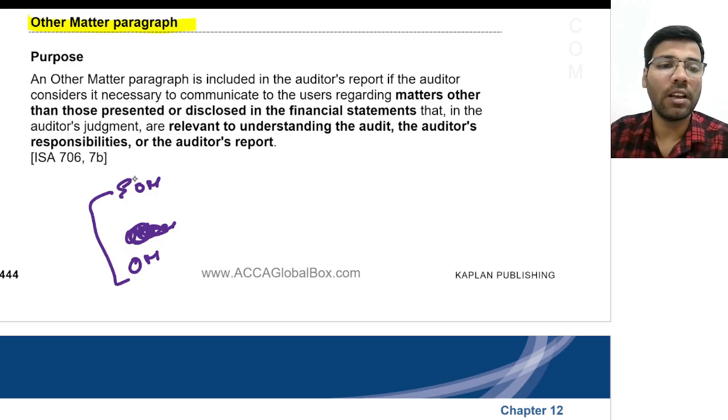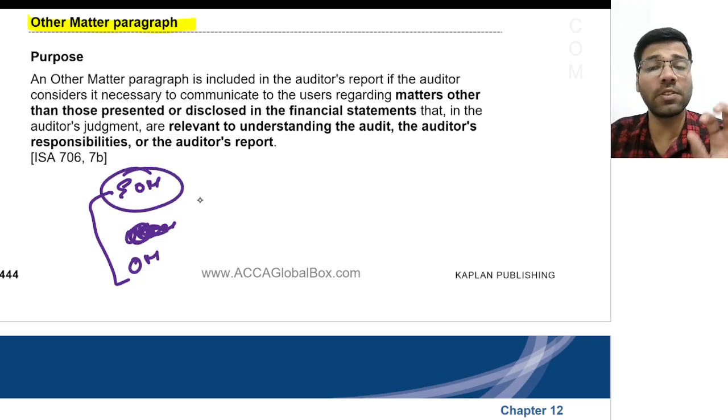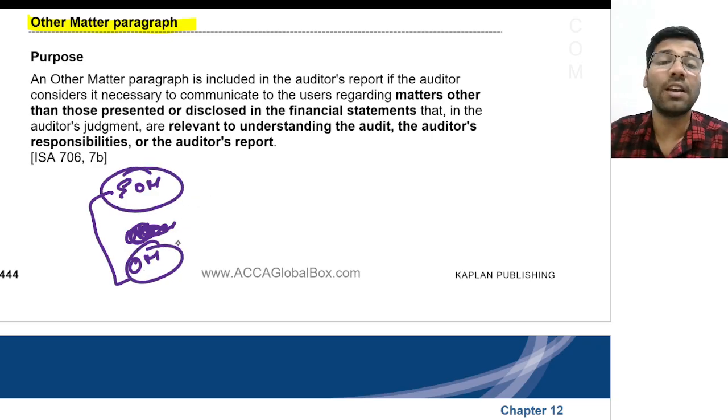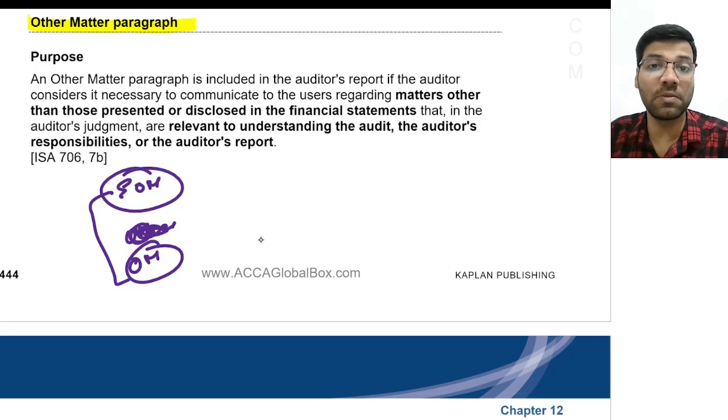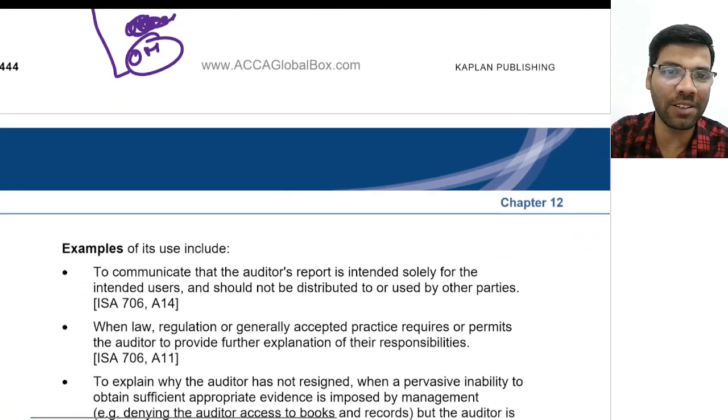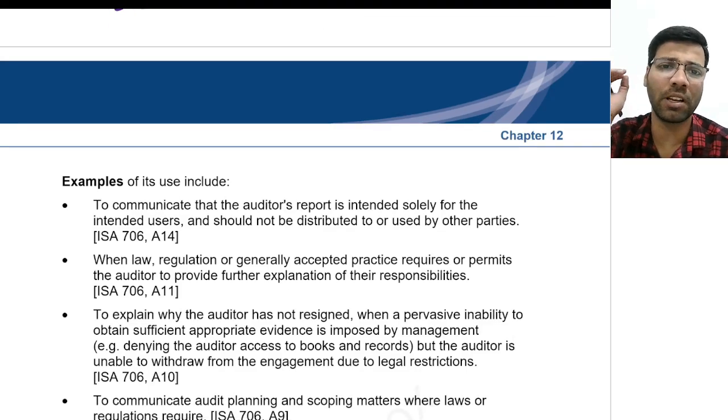What is the difference? Here the auditor will highlight some matters which are already there in financial statements. Here the auditor will highlight some matters which are not there in the financial statements. Right? Have you all understood these two differences? Very important. Students are making a lot of mistakes here. They could not understand the difference between emphasis of matter paragraph and other matter paragraph.